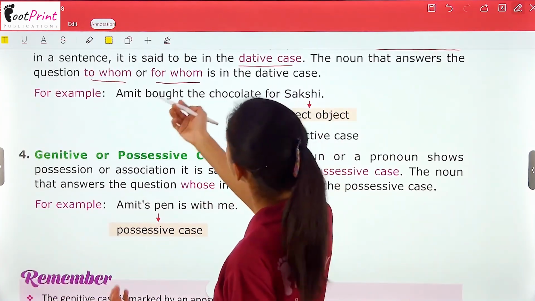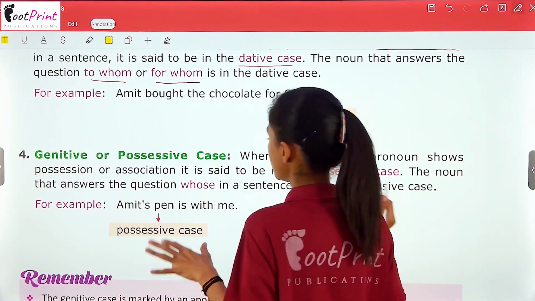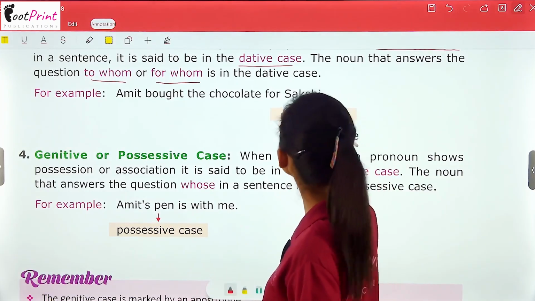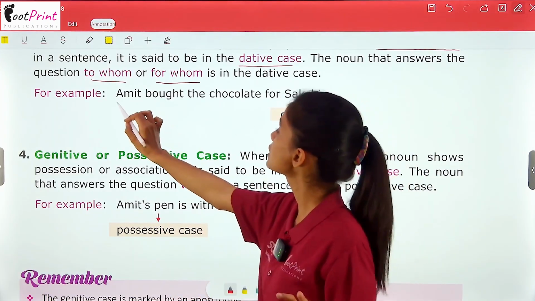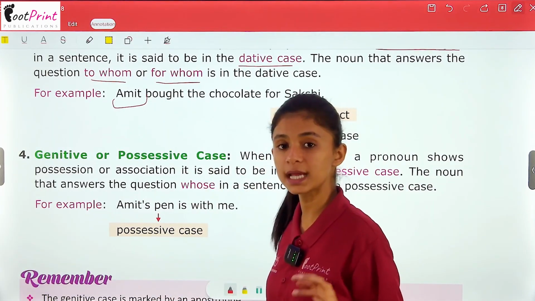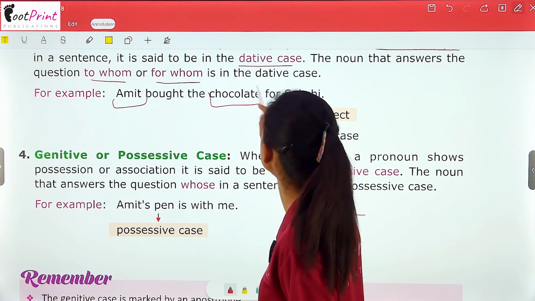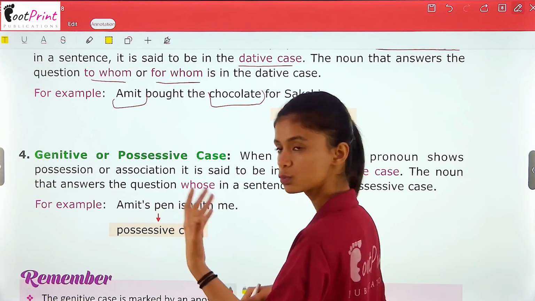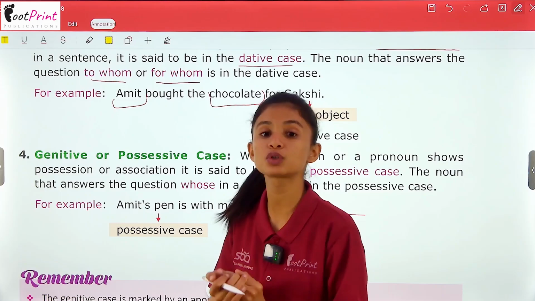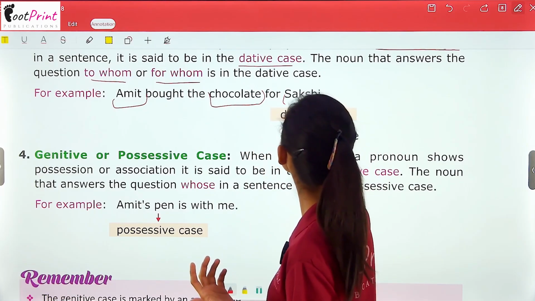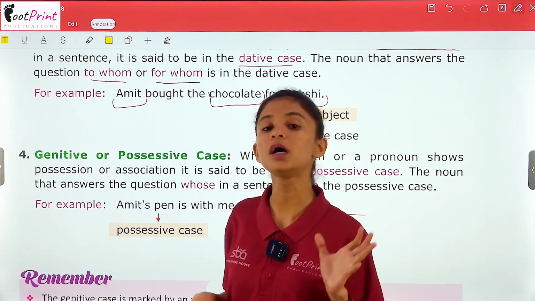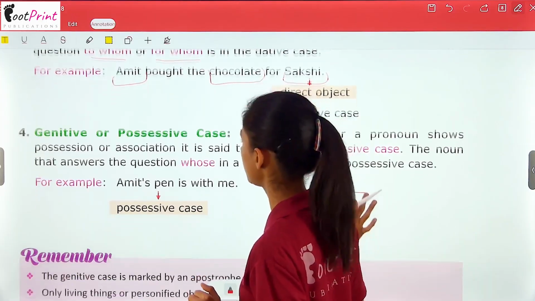For example, Amit bought the chocolate for Sakshi. Again, same sentence, but in the first sentence we talked about our subject, that is Amit, and our main object, direct object, that is chocolate. Now for whom did he bring chocolate? It is Sakshi. So Sakshi will be the indirect object here, right?